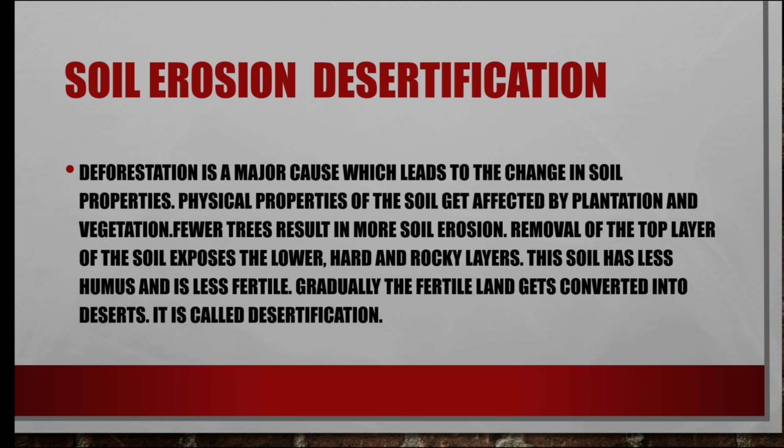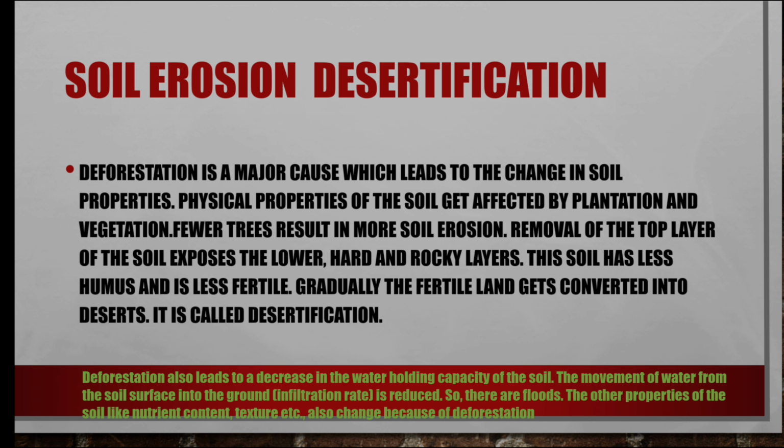Okay? Simply, deforestation is a major cause of changes in soil properties. Fewer trees result in more soil erosion. Removal of the top layer of the soil exposes the lower hard rocky layers. So ultimately the soil has less humus and is less fertile, and the fertile land turns into desert. This is called desertification. Okay. Next.